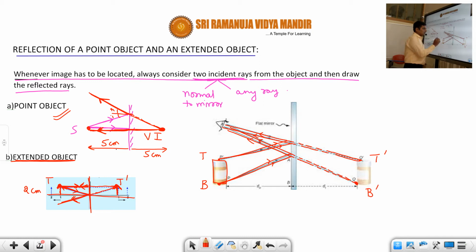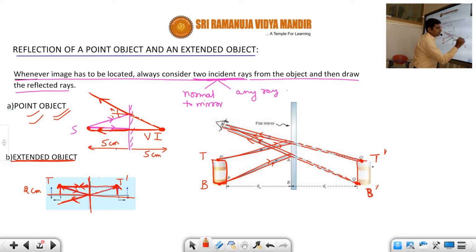So if you want to locate the image of this entire extended object, we can take two points, one topmost point and one bottommost point, and follow the procedure we used for locating the image of a point object, and then locate the images of those two points, t dash and b dash.